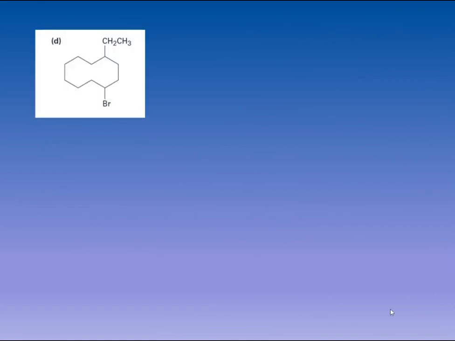this one. When you count the number of carbon atoms, there are 10 carbon atoms in this one: 1, 2, 3, 4, 5, 6, 7, 8, 9, 10. So what is the name of the compound? It is a cyclodecane. Position number 1 will be given to the bromo group because alphabetically it will be preferred over ethyl. So we are going to start numbering from this side, getting position numbers 1, 2, 3 and 4. So 1-bromo-4-ethylcyclodecane.